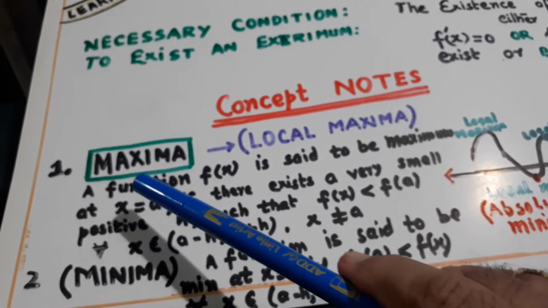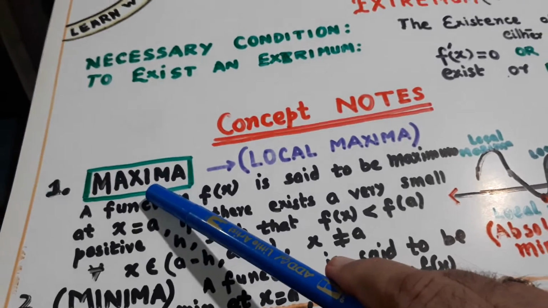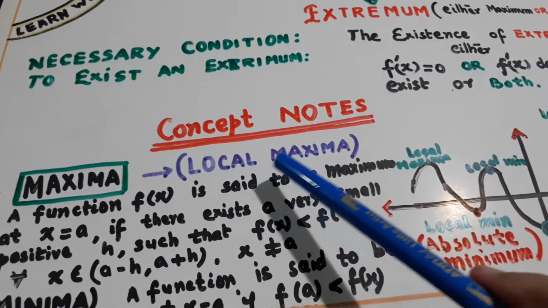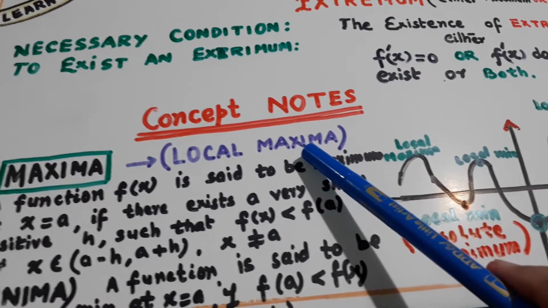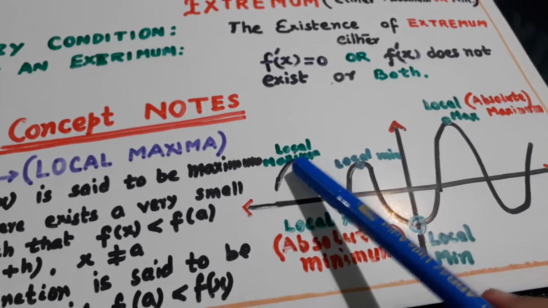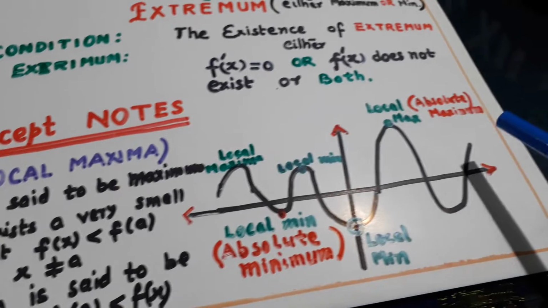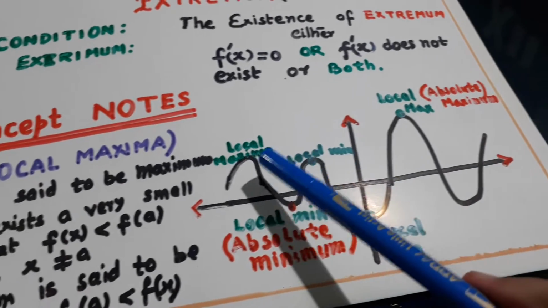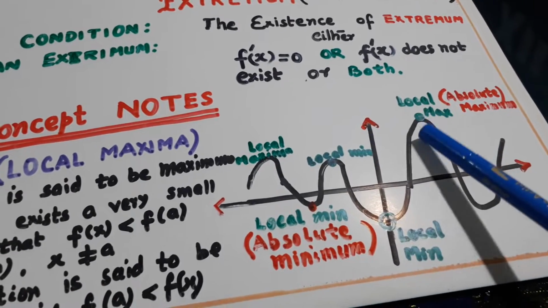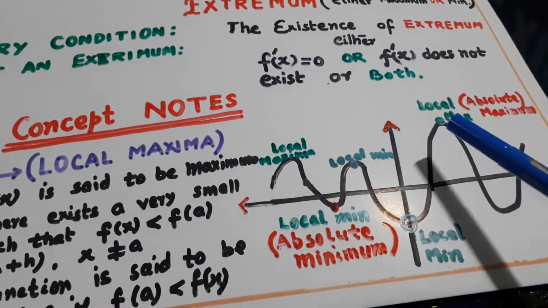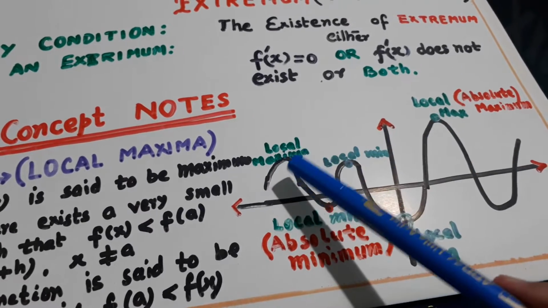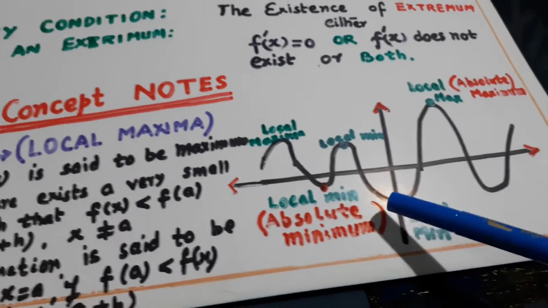So when we say maxima, it means local maxima. Look here, there are so many maximums. They are all called local maxima. There are many minimums.